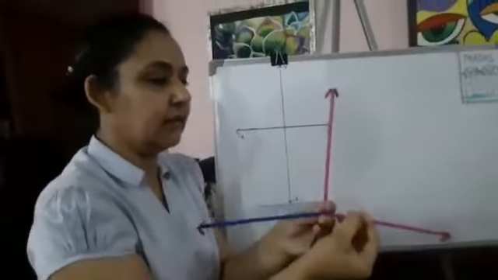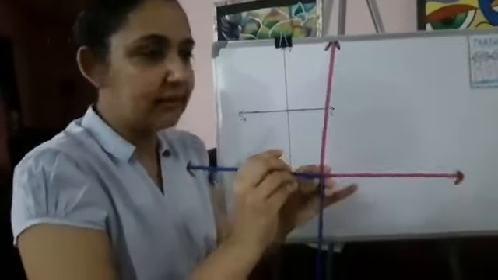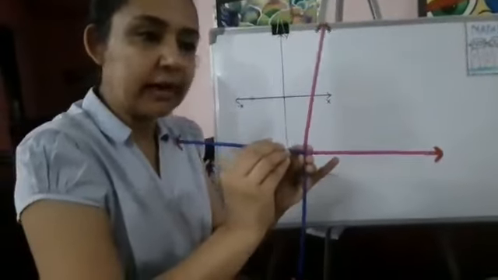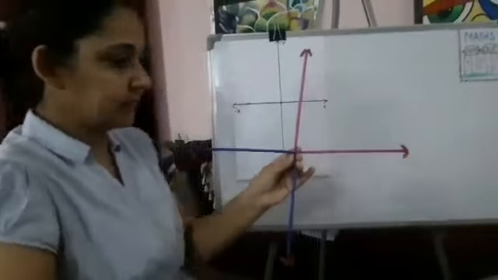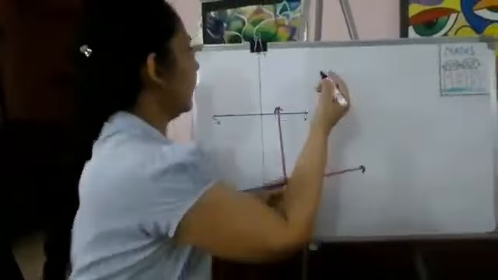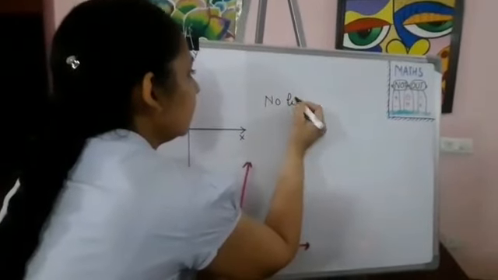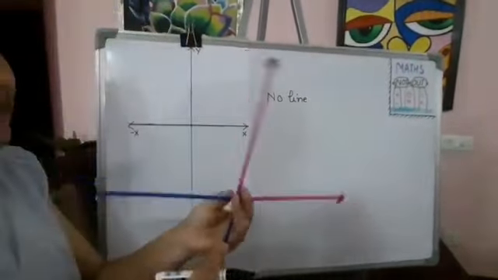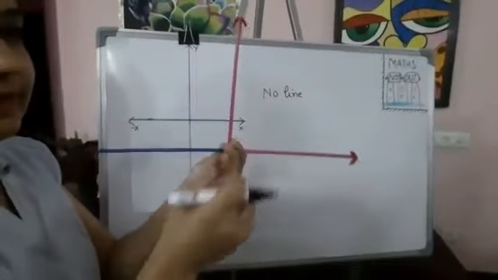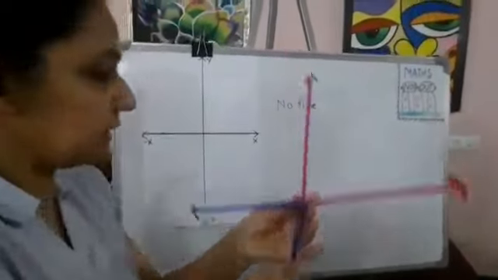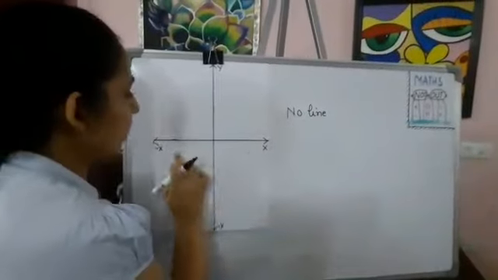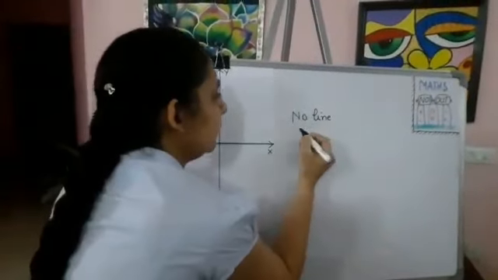So here we have two number lines. Let's see what the vocabulary for these is. How many number lines have I taken? One this and a second line, perpendicular to each other. So in this picture we have the x-axis and the y-axis.